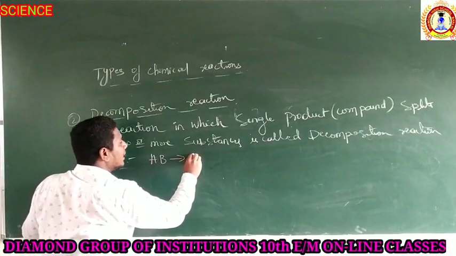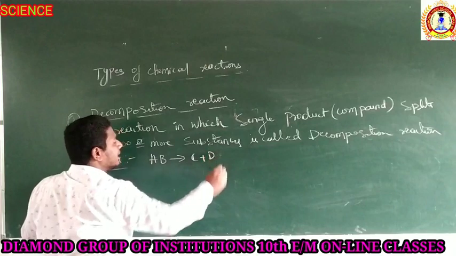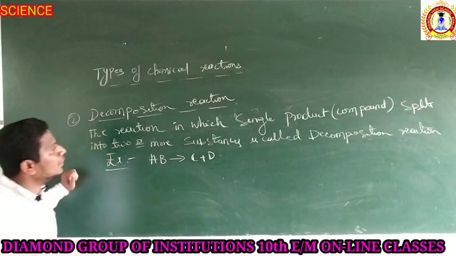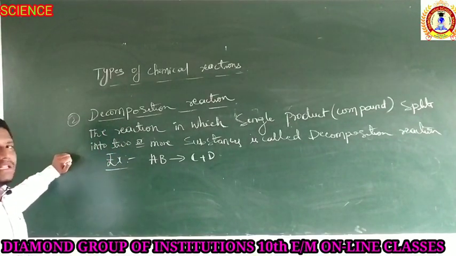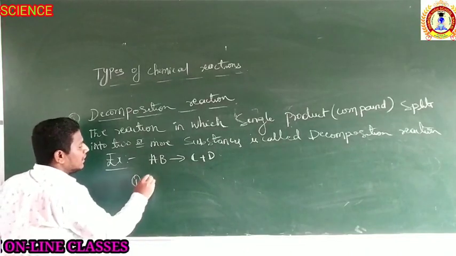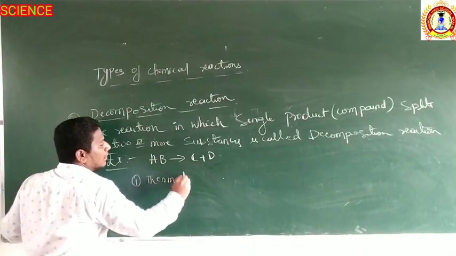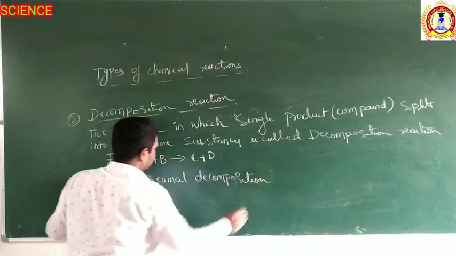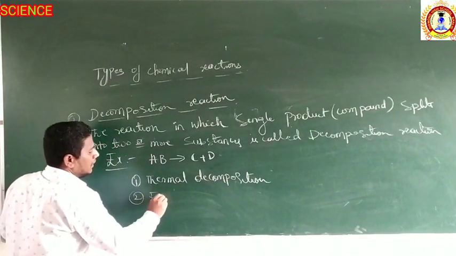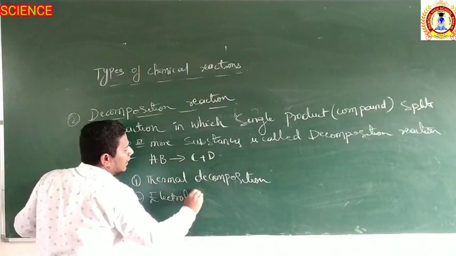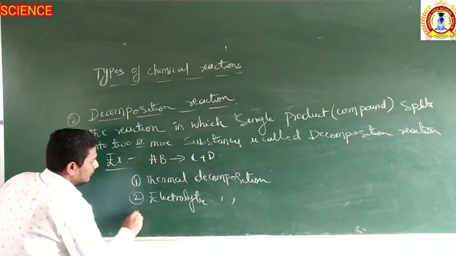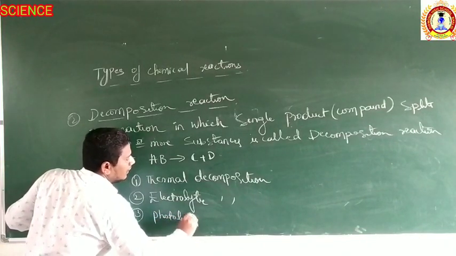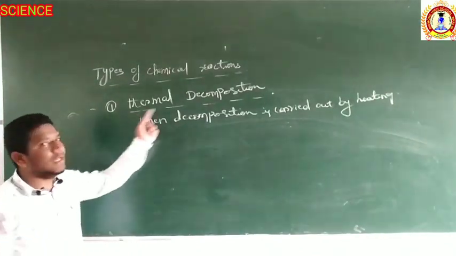Just take an example: AB splits into C plus D. So this is known as decomposition reaction. There are three types of decomposition reactions. The first one is thermal decomposition, second is electrolytic decomposition, and the third is photolysis decomposition. The first one is thermal decomposition.